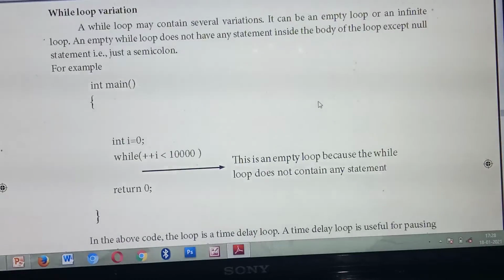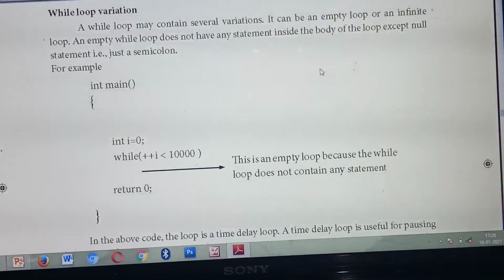Null statement or empty loop. Understood? Okay. So what do you mean by empty loop? Only you are giving conditions, but you are not giving any statements inside the loop. Such kind of statements we are calling a null statement or empty loop.